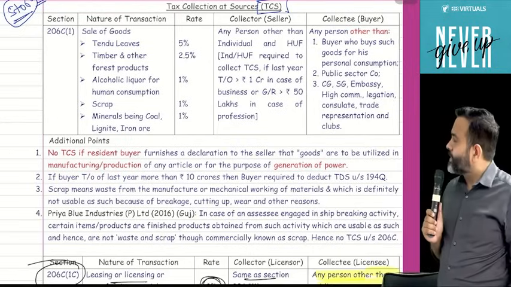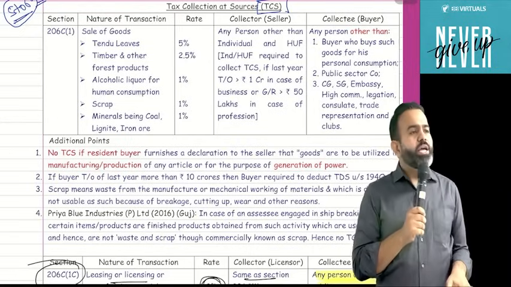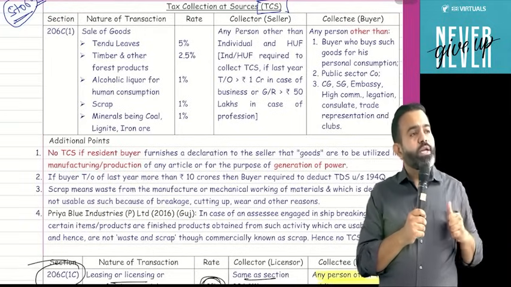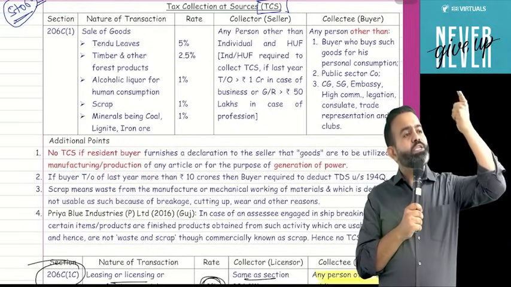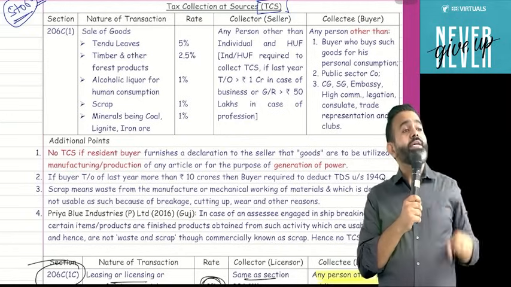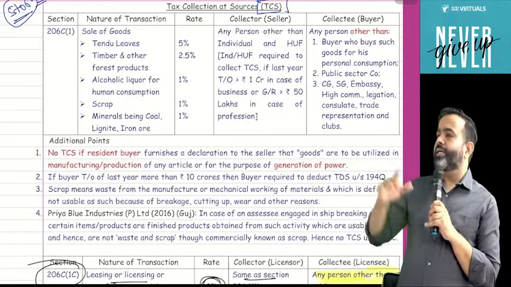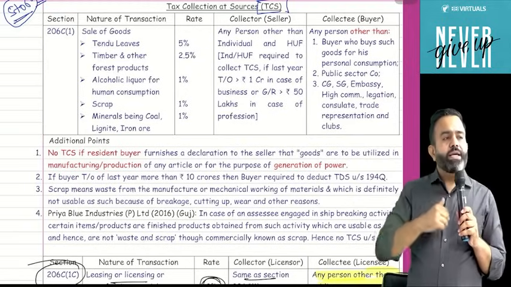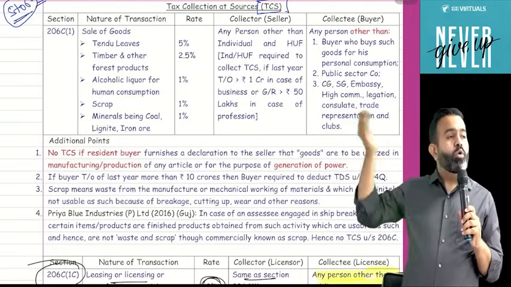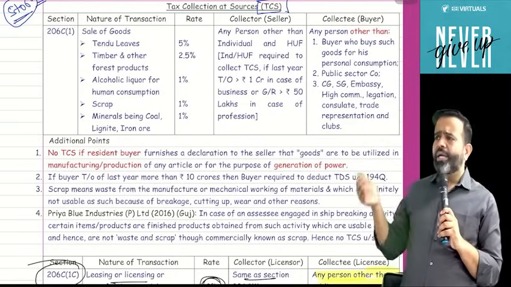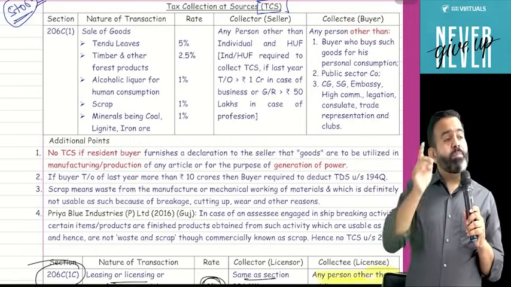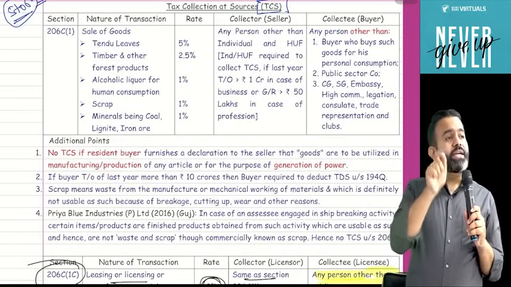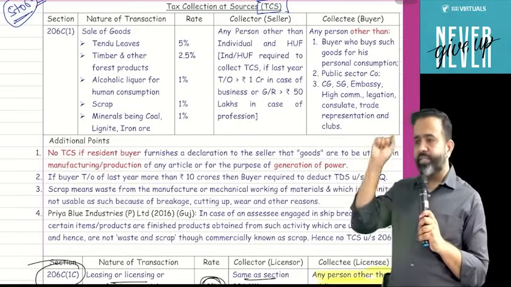But now the question is: sir, under this section TCS is not applicable if a person purchases goods for manufacture of any other goods or power generation. But the question is, under section 194Q, is TDS applicable or not? Because section 194Q is the section for TDS, and that section says that if any buyer purchases goods of more than 50 lakh rupees, and the buyer's last year turnover was more than 10 crore rupees, then the buyer is required to deduct TDS at the rate of 0.1% under section 194Q.